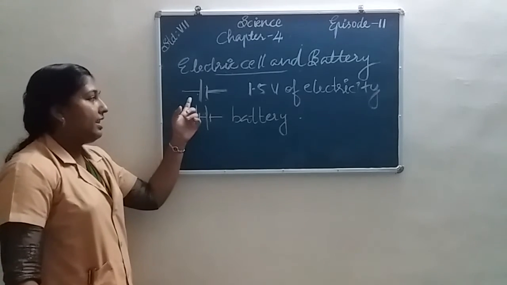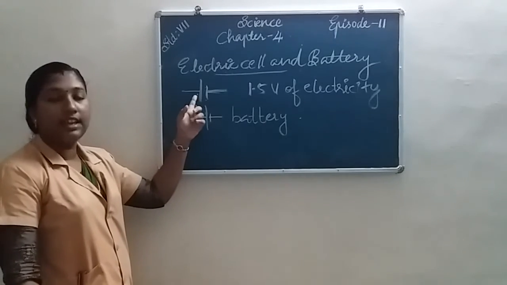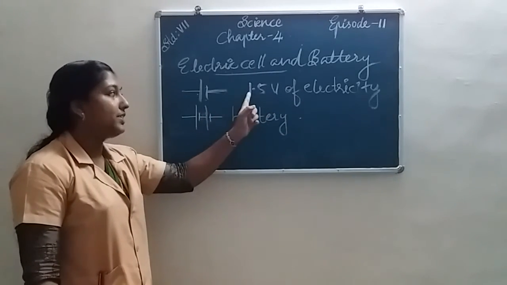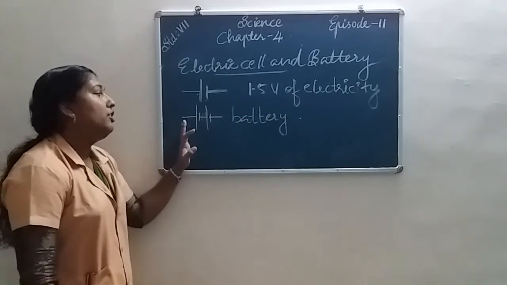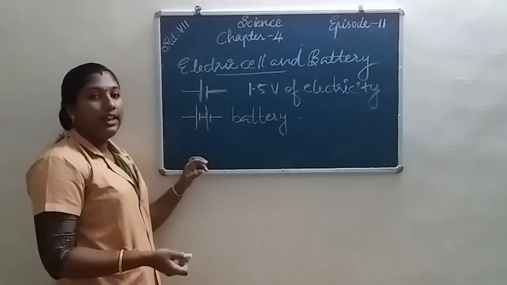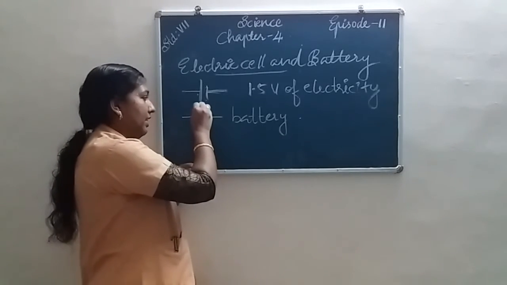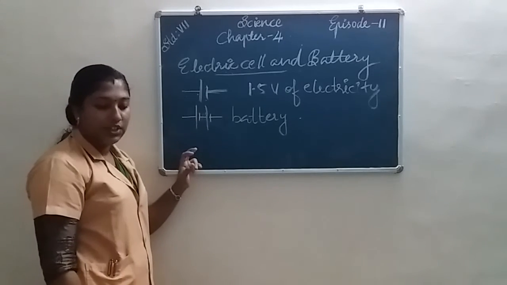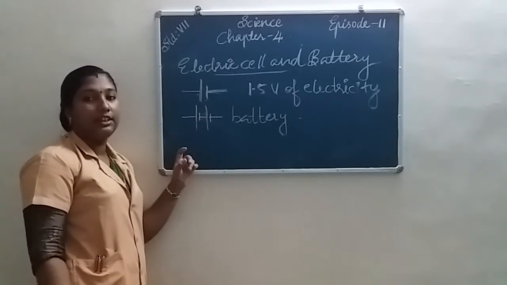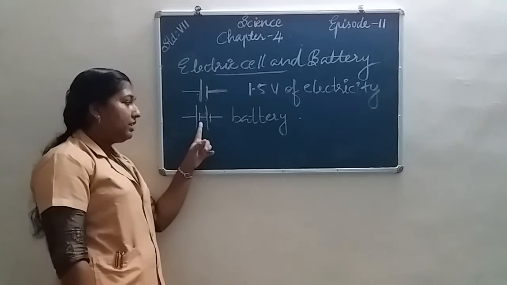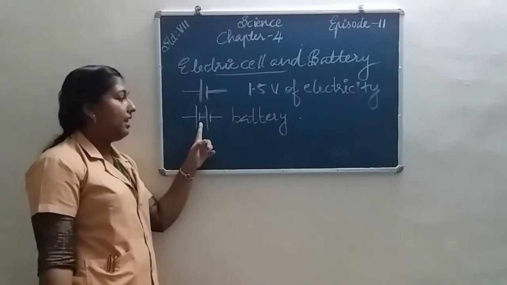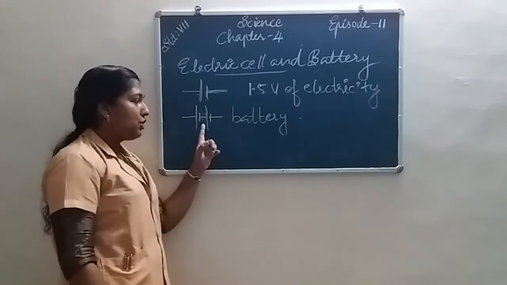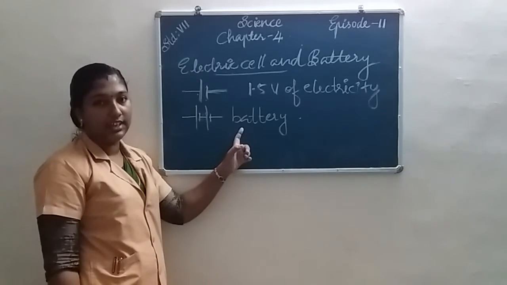Once again, a single electric cell provides 1.5 volt of electricity. If we need higher voltage, we connect two or more cells in series. The positive terminal of one cell is connected to the negative terminal of the other cell. By this combination of cells, we get a battery.